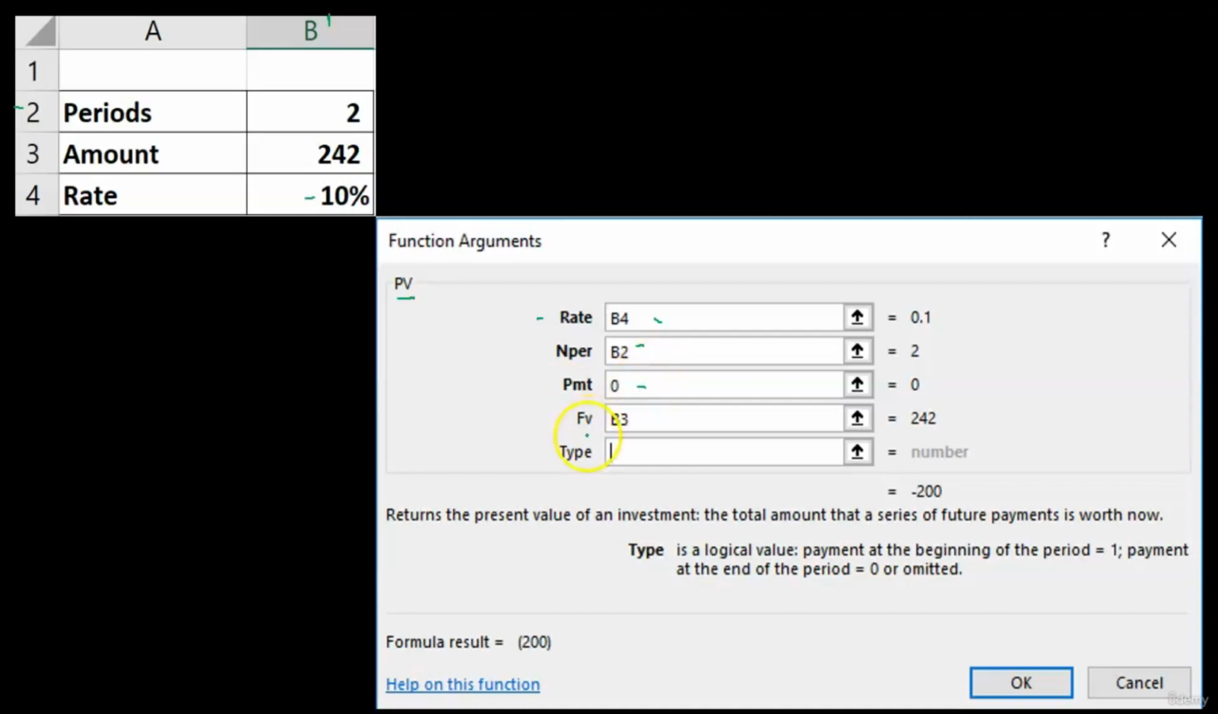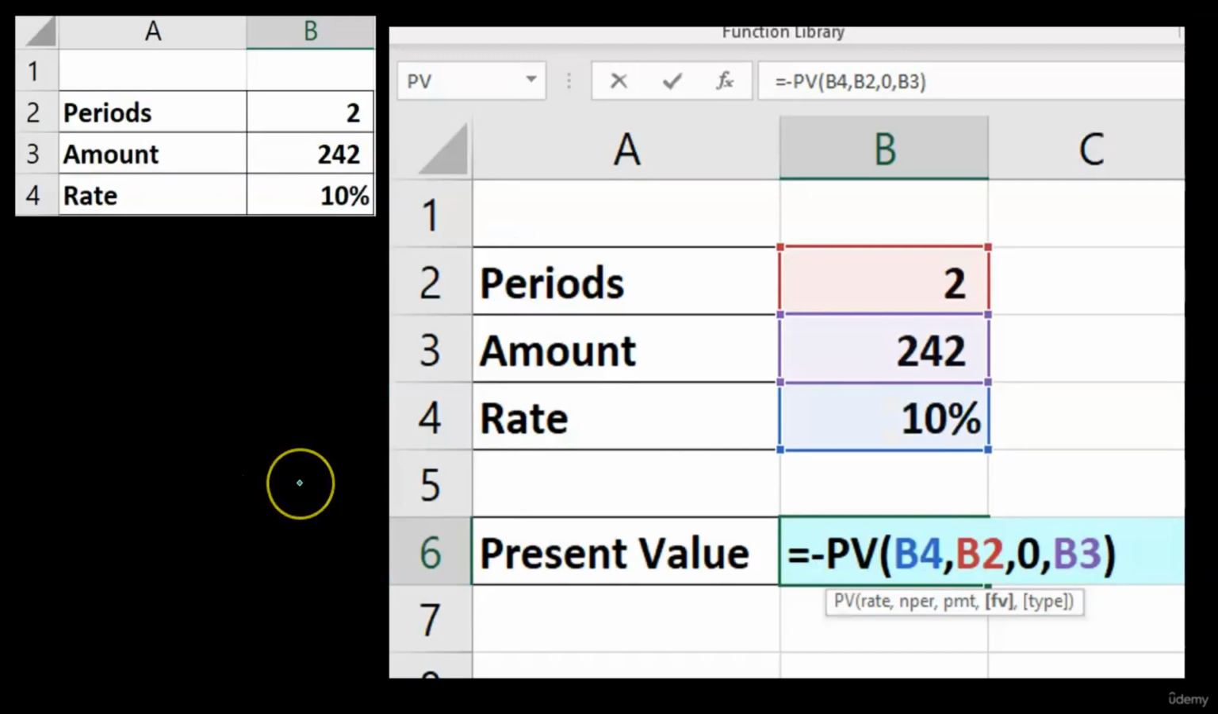Therefore, that's 0. And this one, notice how it's not bolded because it's not used in every function. This one is what we use in the present value of one function, which is in cell B3. B3 is the amount of the 242. So that's what we're going to have. It actually gives us the answer. It's going to be 200. So we can see the answer down below. And then once we enter this into the field, we'll get our answer.